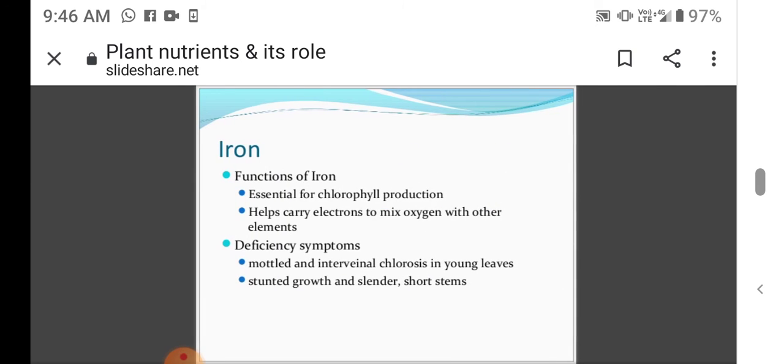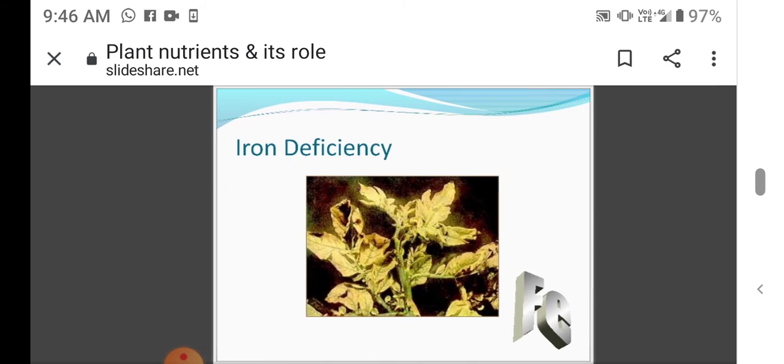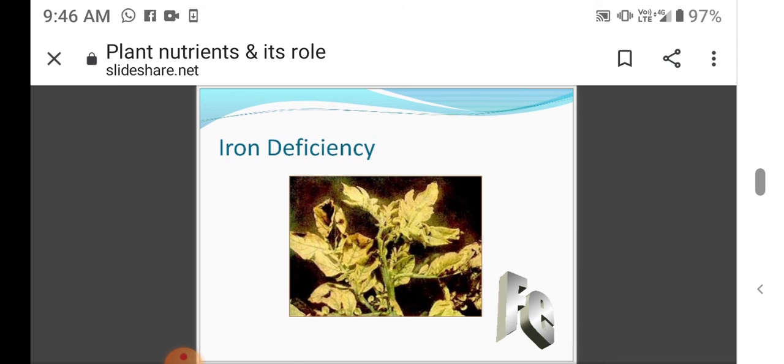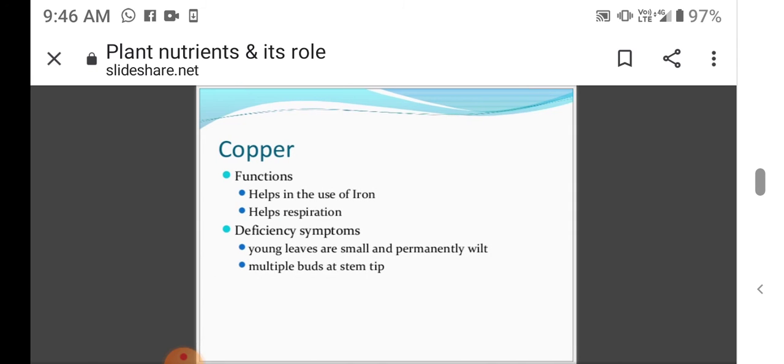Then the iron. The function of iron: essential for chlorophyll production, helps carry electrons to mix oxygen with other elements. Deficiency symptoms are mottled and interveinal chlorosis in young leaves, scant growth, and slender short stems. So this picture shows the iron deficiency of plants.